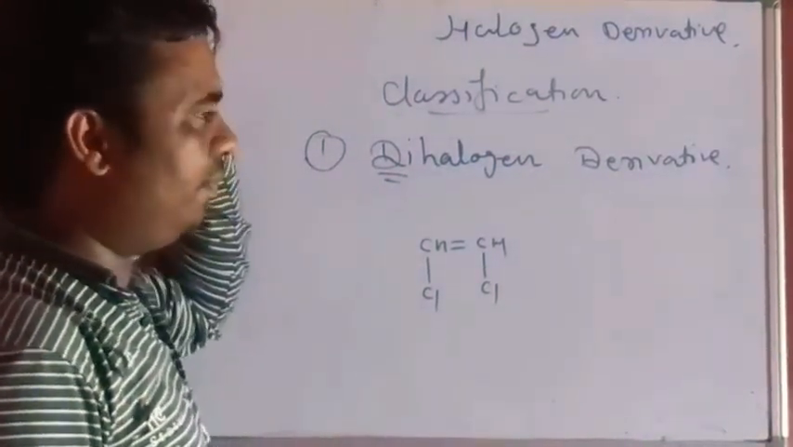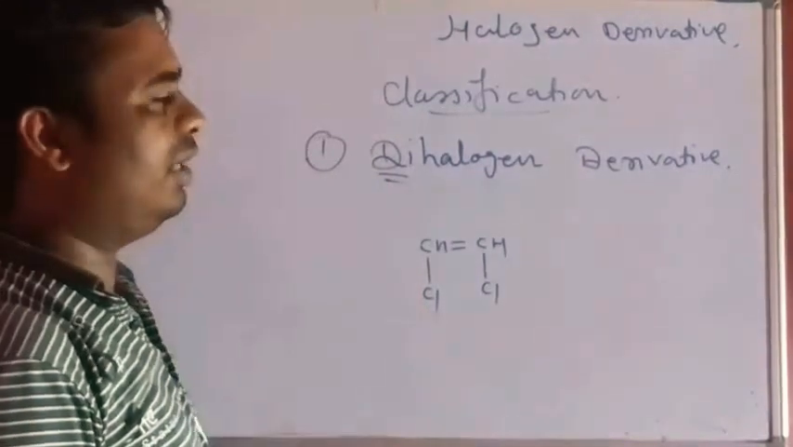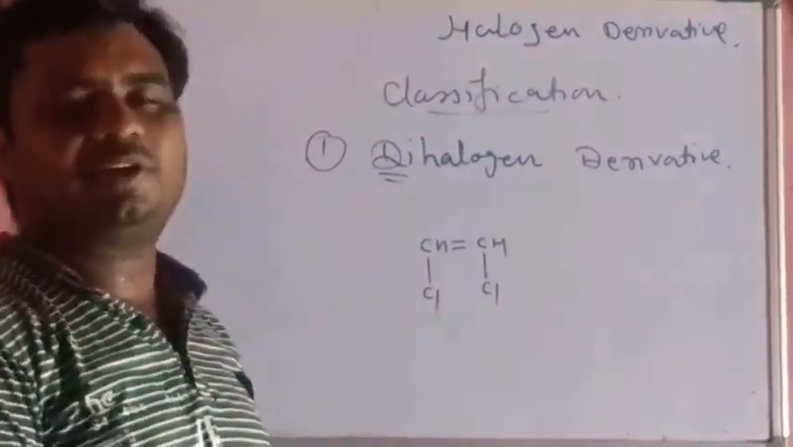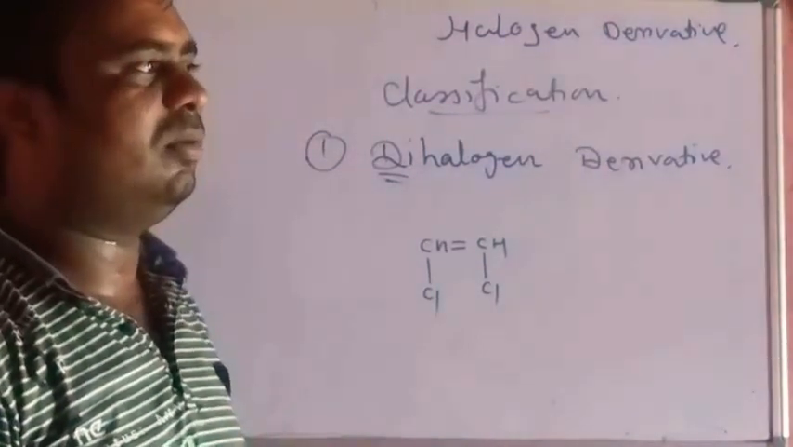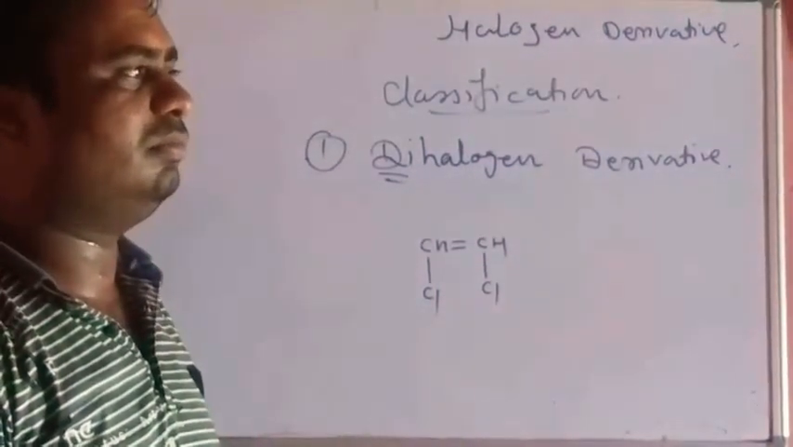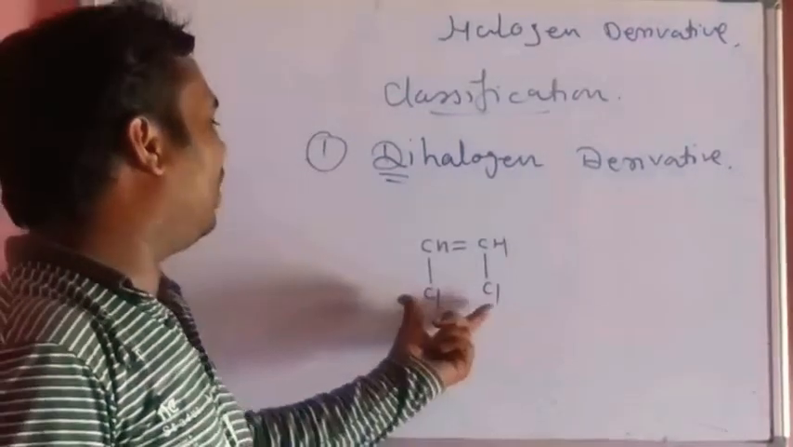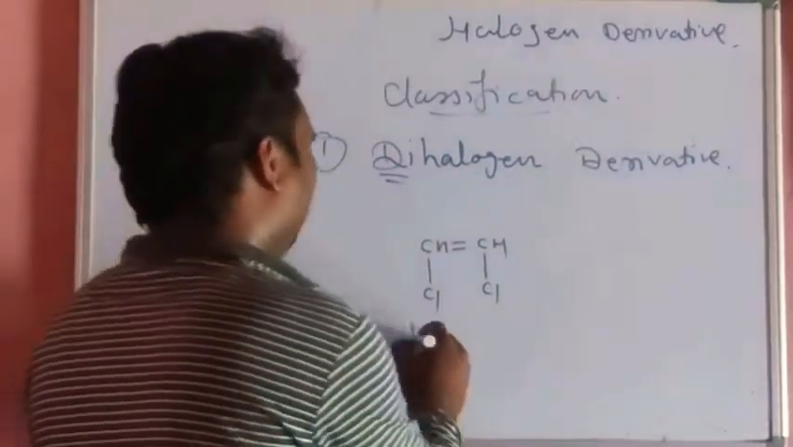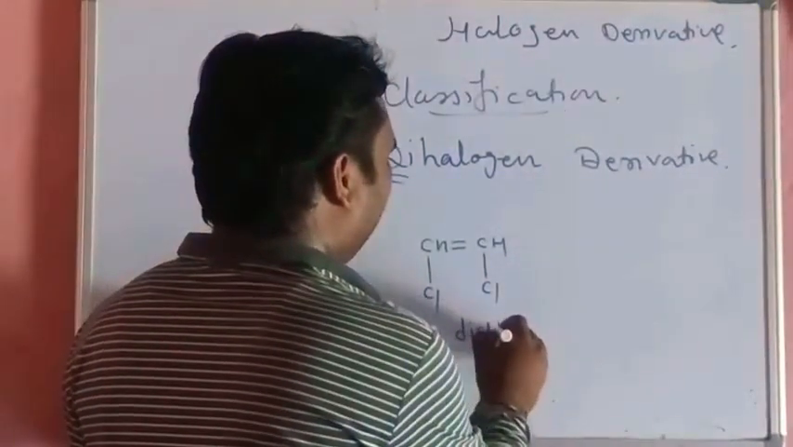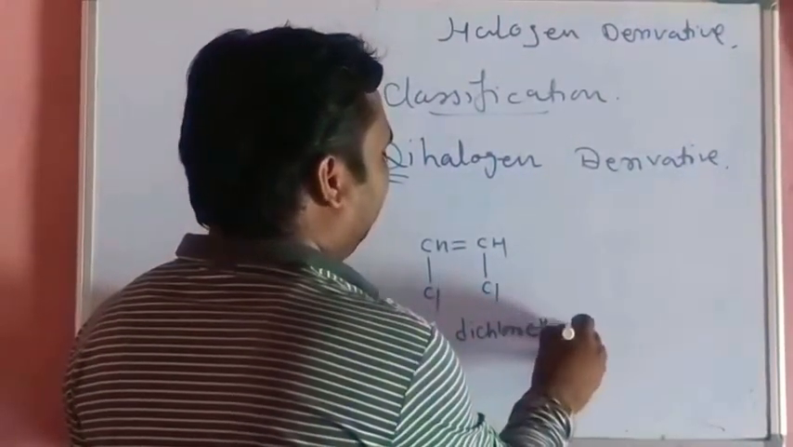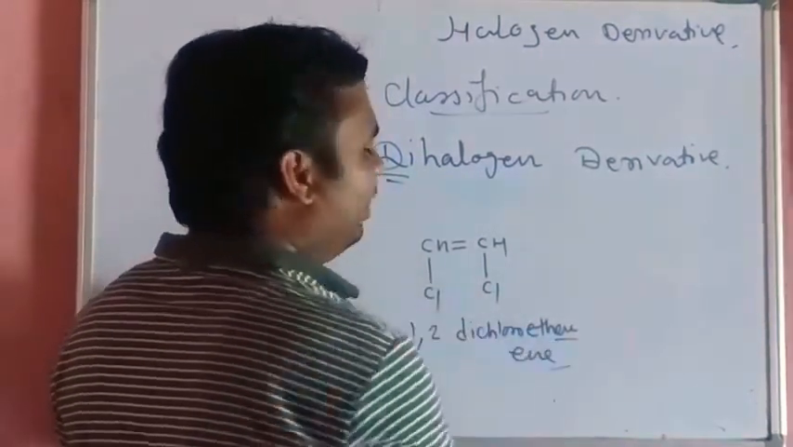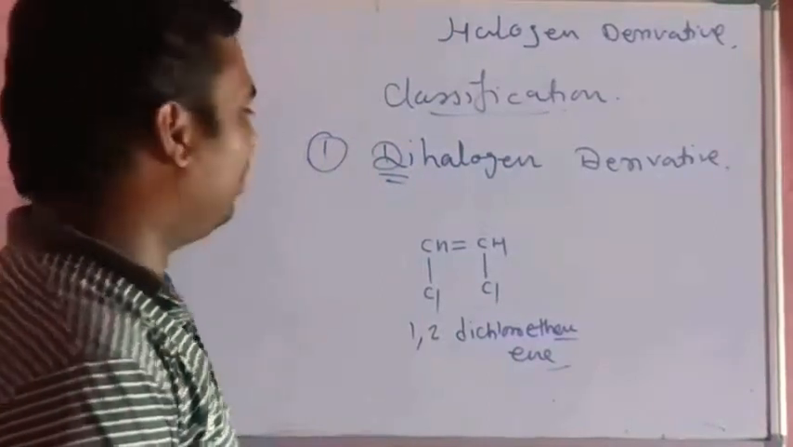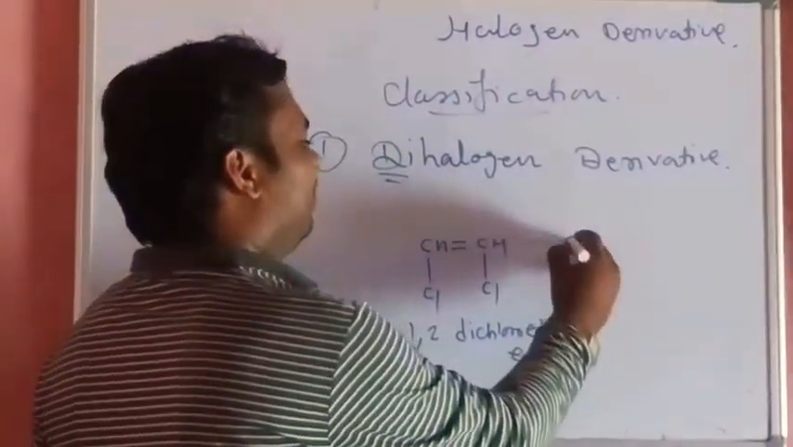What is the formula? What is the name of this compound? This is the dihalogen derivative of unsaturated hydrocarbon containing a carbon-carbon double bond. 1,2-dichloroethene. The suffix is ene because there is the presence of a double bond. Next,